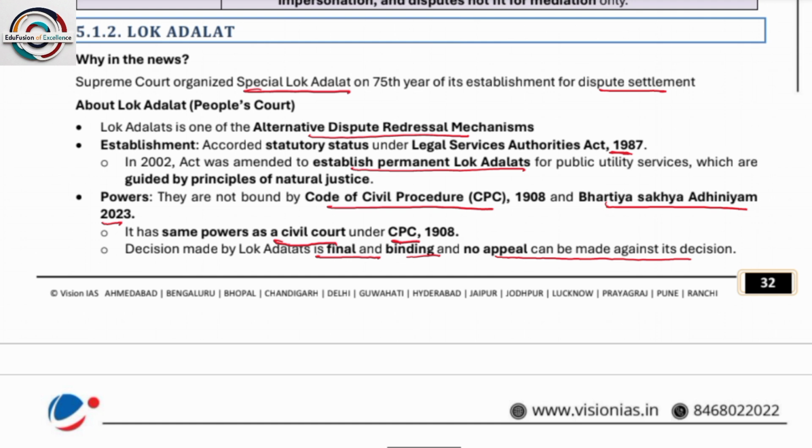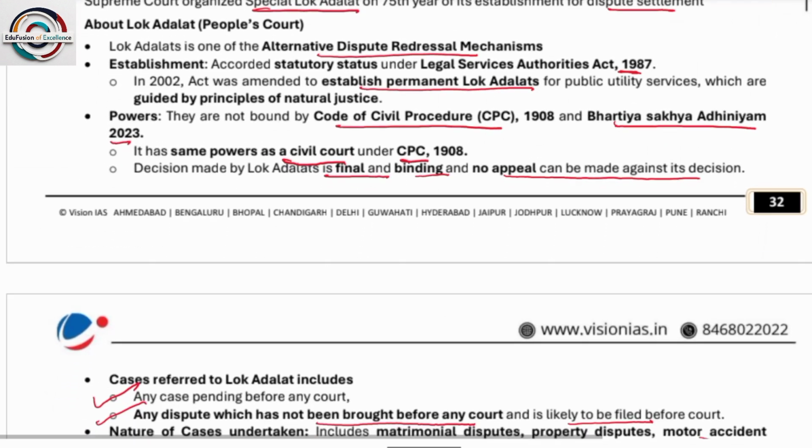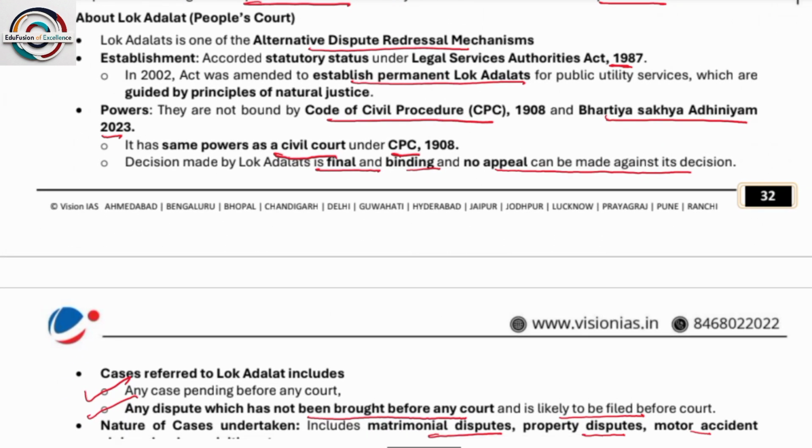About Lok Adalat. Lok Adalat is one of the alternative dispute redressal mechanisms. It has statutory status under the Legal Services Authorities Act 1987. The Act was amended and established permanent Lok Adalats for public utility services, which are guided by the principles of natural justice. Please remember, it works with the principles of natural justice. It doesn't look for evidence, but rather it works on the basis of natural justice.